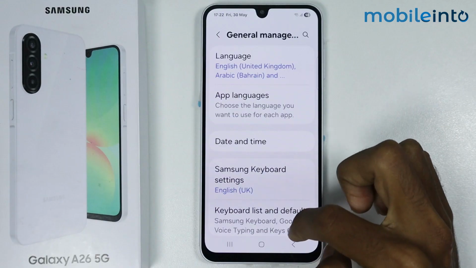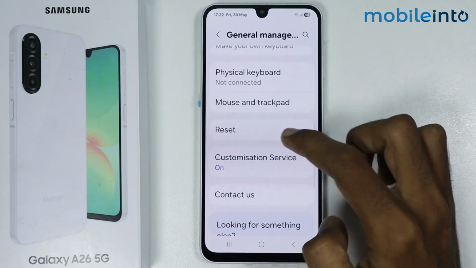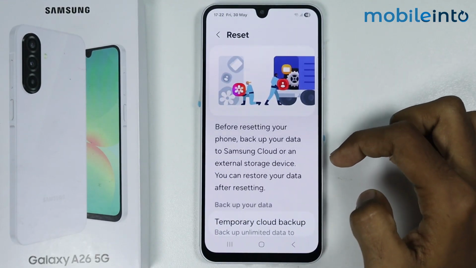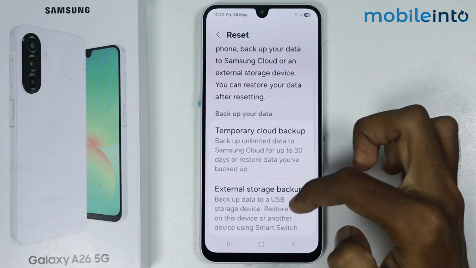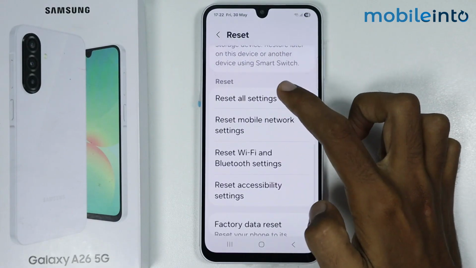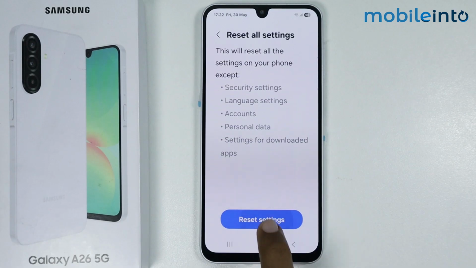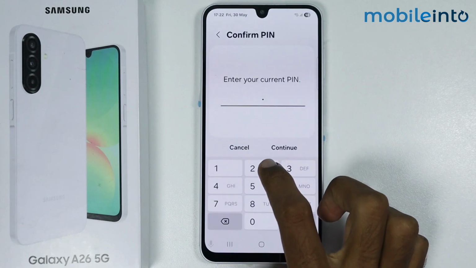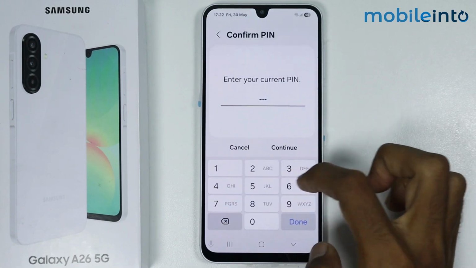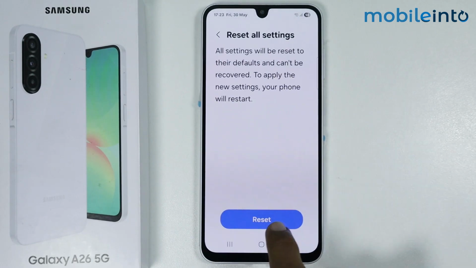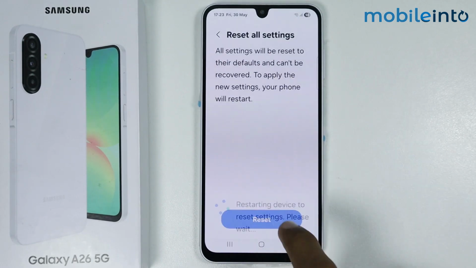Now from here, just scroll down and tap on Reset. Now from here, just scroll down and tap on Reset All Settings. Now just tap on Reset Settings. Now from here, just enter your lock screen password and tap on Continue. Now from here, just tap on Reset.